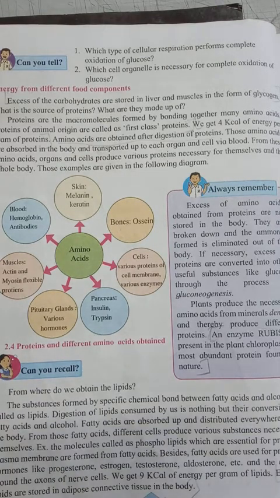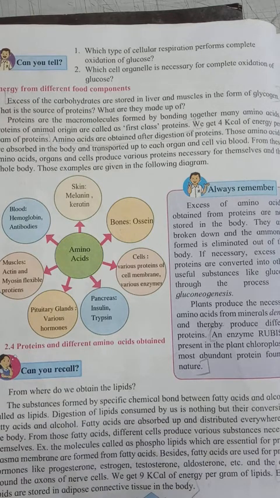As I told you, excess carbohydrate in our body is converted into glycogen and stored in the liver and muscle. But excess protein, excess amino acid produced from the protein, is not stored in our body. Excess amino acid gets broken down and ammonia is formed, and this ammonia is eliminated out of the body.